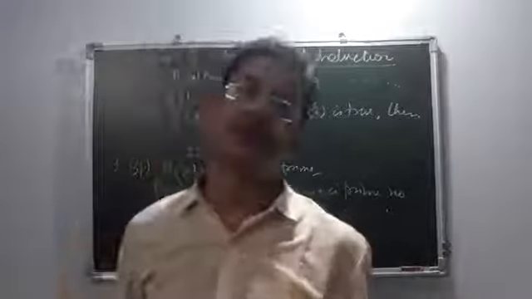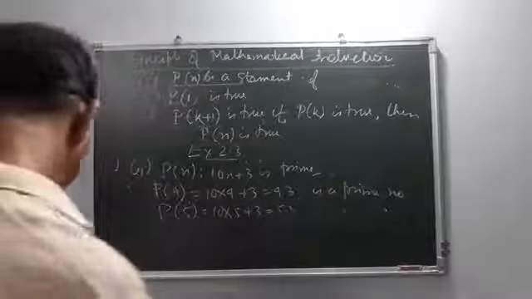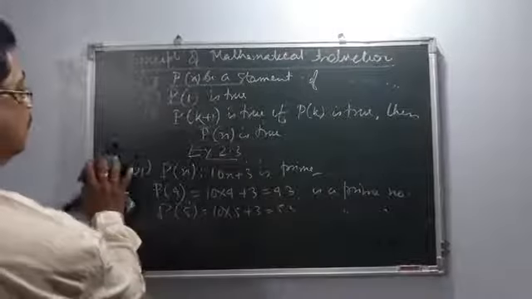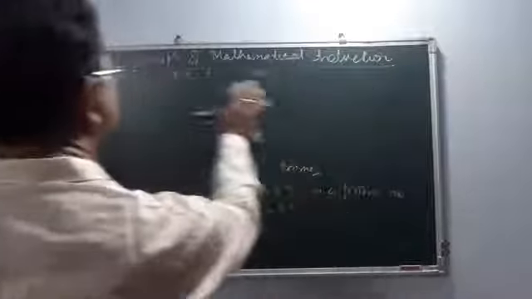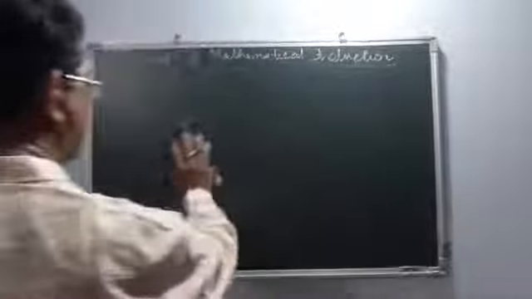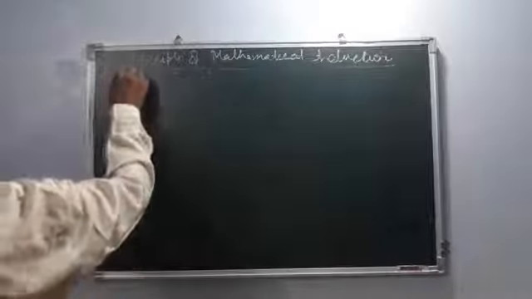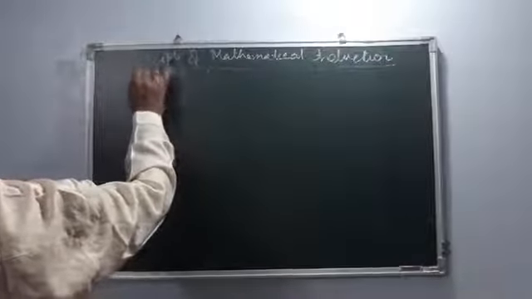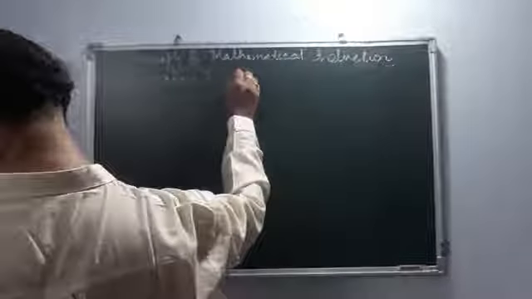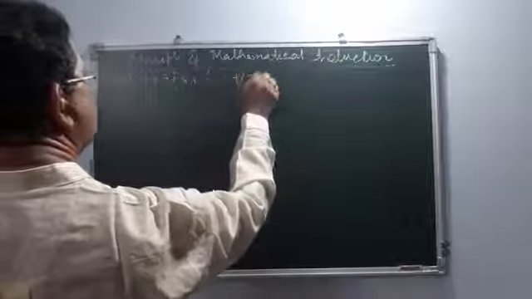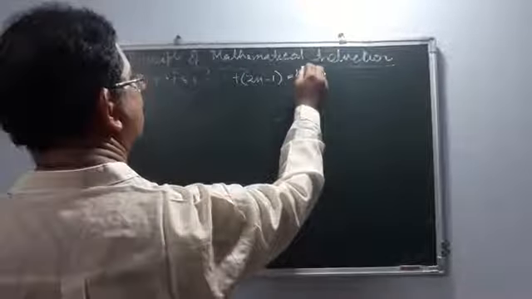Now we will do the next question. It is a little big, and the marks are also more in this one. They said prove that 1 plus 3 plus 5 plus dot dot dot plus (2n minus 1) is equal to n squared.